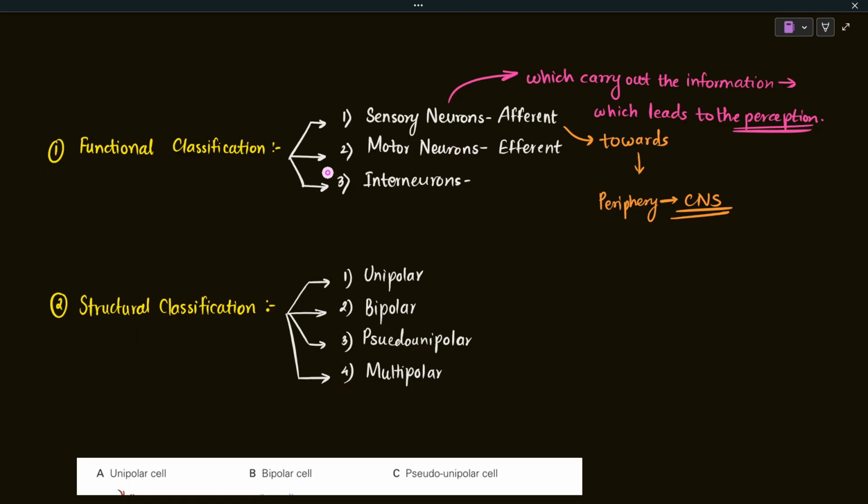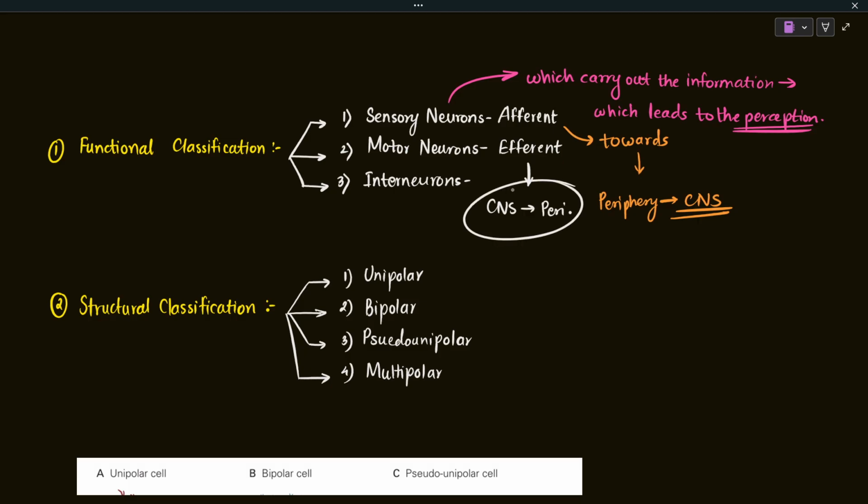So the second type of neurons is the motor neurons. Motor neurons are the neurons which carry out the commands that are sent by our brain or our spinal cord. Those neurons carry the information from the central nervous system to the periphery, and that is why we call them efferent neurons. Efferent neurons carry the information from the central nervous system to the periphery.